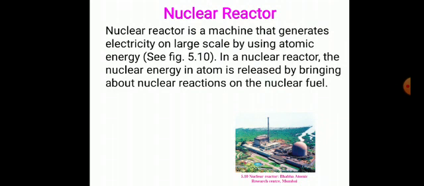The fission of 1 kg of uranium-235, which is used as a nuclear fuel in a nuclear reactor, produces energy equivalent to the burning of 3 million tons of coal. You can imagine now how much coal can be saved if these thermal power plants are converted to nuclear reactors. Nuclear power is the fifth largest source of electricity in India after thermal, hydroelectric, and other renewable sources of energy.